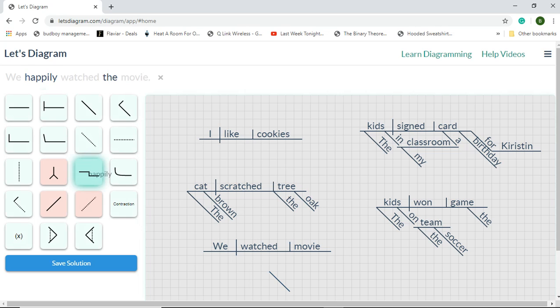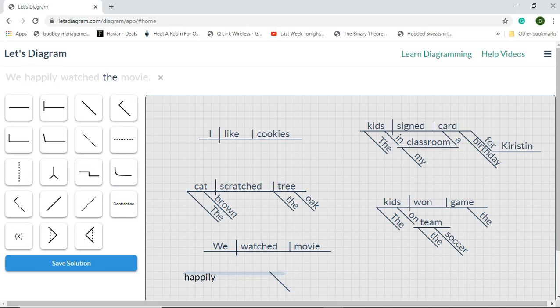How did you watch the movie? I watched the movie happily. Oh, pardon me. I don't know what is going on here. Happily. So how did you watch the movie? I watched it happily. It's an adverb. Sorry about that. You guys don't know why this is giving me so much trouble.